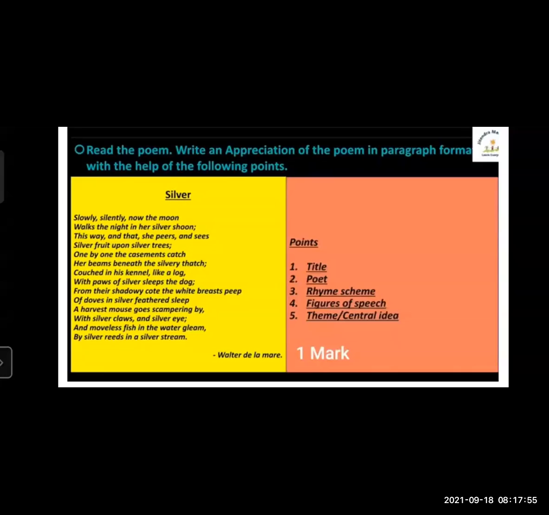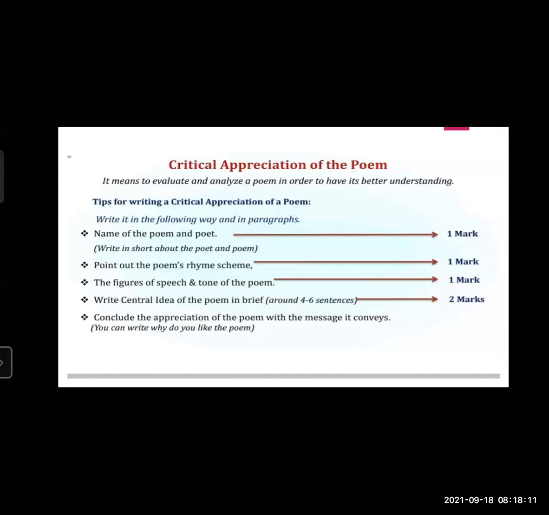So this is the poem, which is given to you in the question paper. Students, sometimes only the first stanza is given for the appreciation, and sometimes the whole poem is given. Let's see how the marking scheme of this appreciation works. For the title and poet, it will be 1 mark, meaning half a mark for the title of the poem and half a mark for the poet's name.